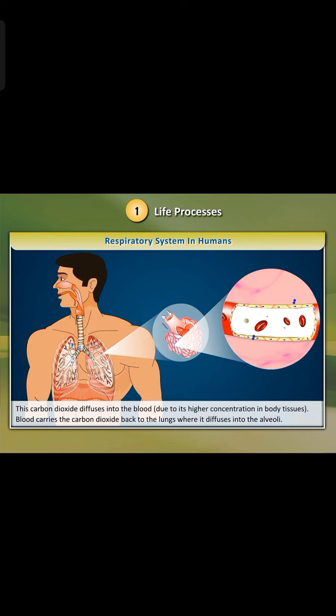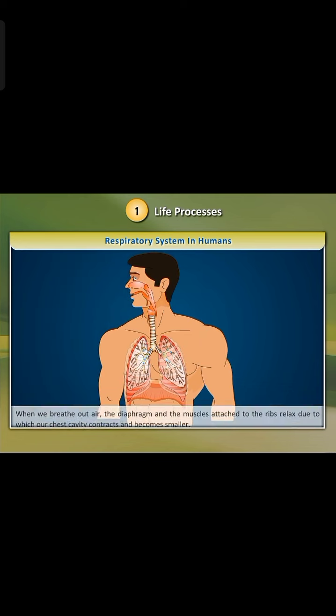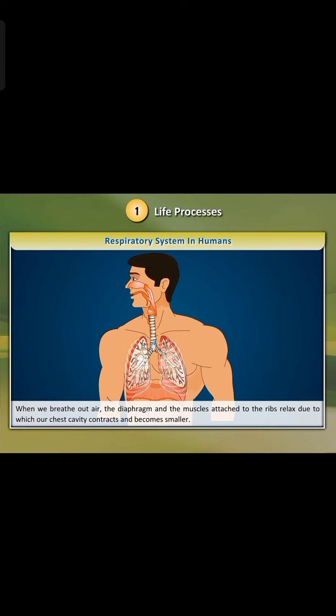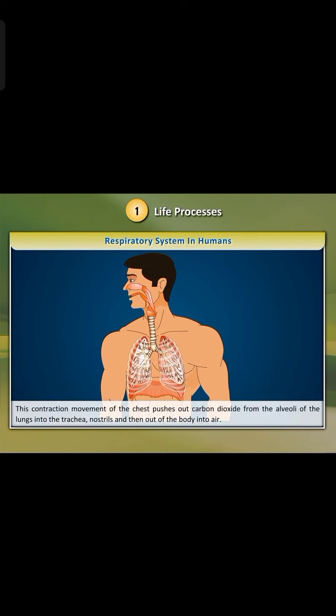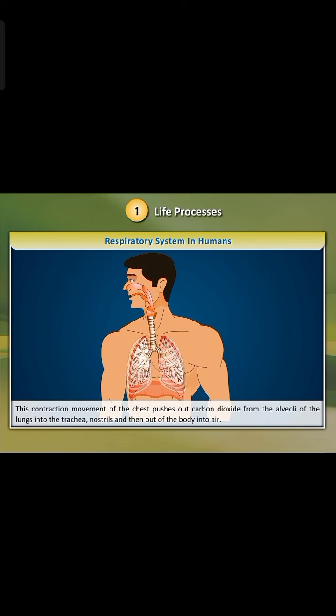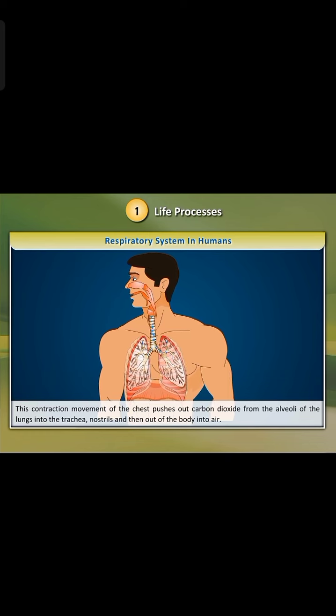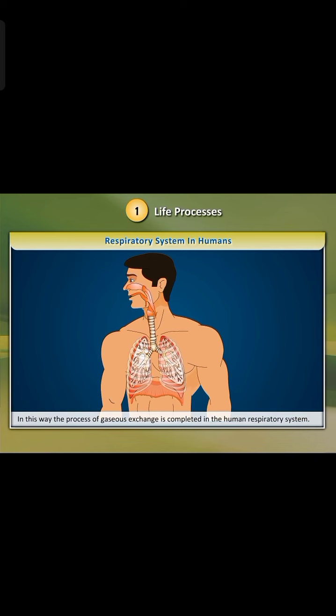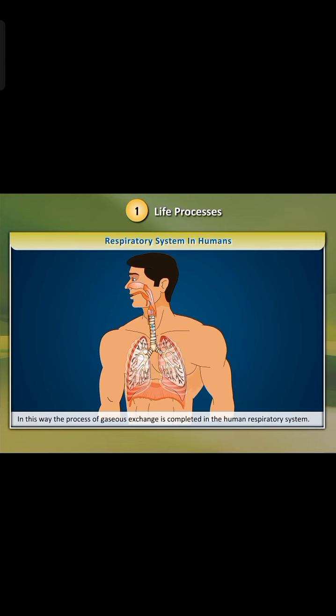Blood carries the carbon dioxide back to the lungs, where it diffuses into the alveoli. When we breathe out air, the diaphragm and the muscles attached to the ribs relax, due to which our chest cavity contracts and becomes smaller. This contraction movement of the chest pushes out carbon dioxide from the alveoli of the lungs into the trachea, nostrils and then out of the body into air. In this way, the process of gases exchange is completed in the human respiratory system.